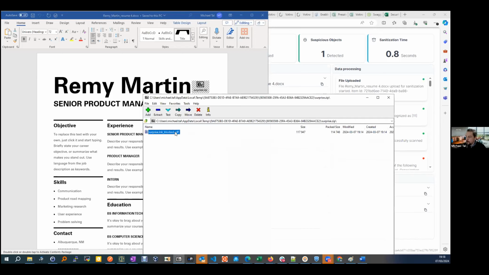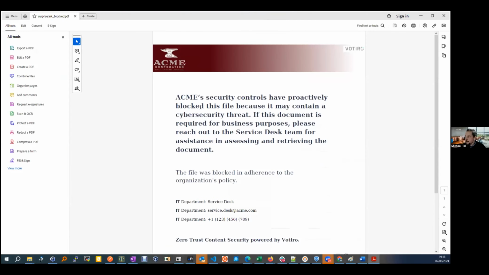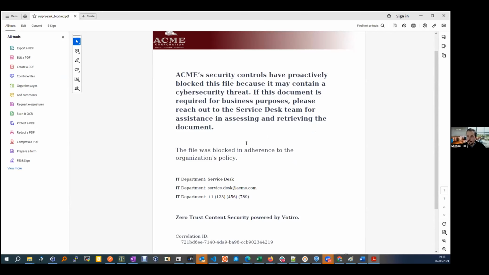So let's try to just open right now that object, and I can show you that that's the information that I'm seeing, that Acme's security controls have blocked that file because it contained some suspicious elements that did not follow the policy that was used in that case.